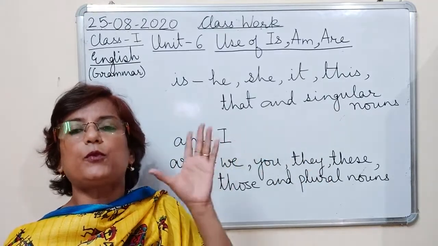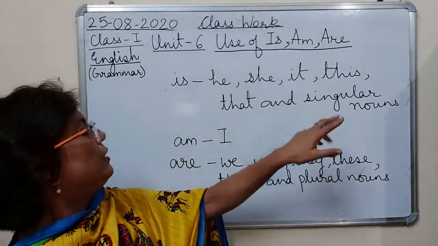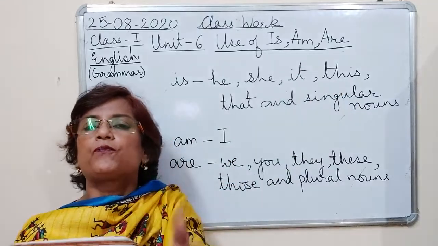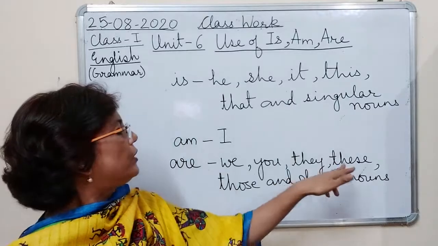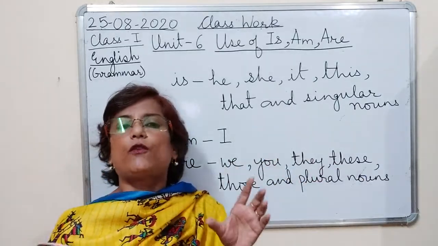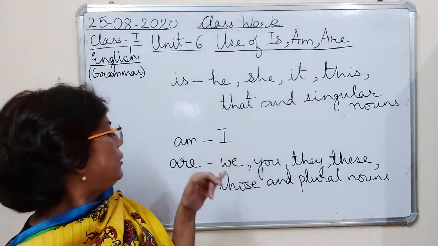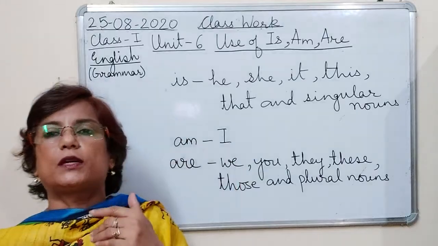एक से ज्यादा है, plural है, then we use they. These is the plural form of this. This means one. This is a book. These are books. These is used for showing something which is near us. Okay? And those is used for showing something which is far from us.